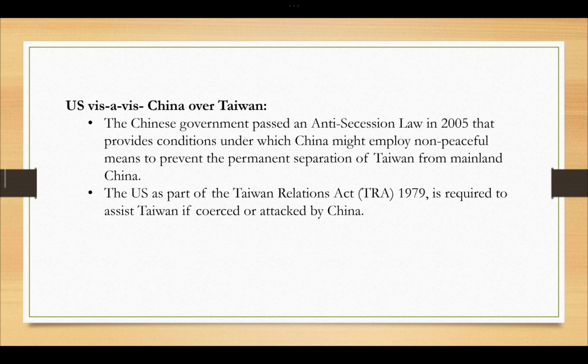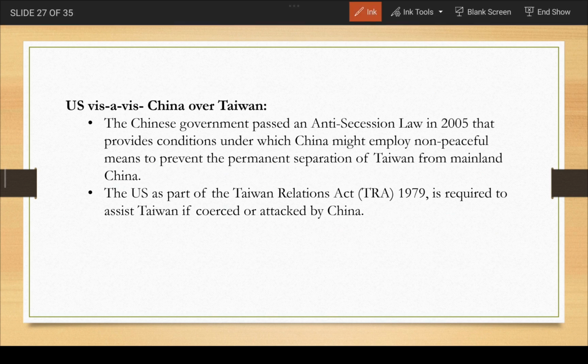Okay, now another thing, since we are talking about US, let's understand this one more thing. Since there have been tensions in Taiwan recently, how is the US responding to it, and what stand does the US actually have on it?